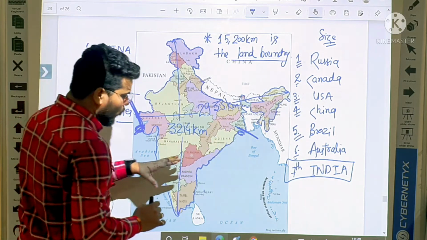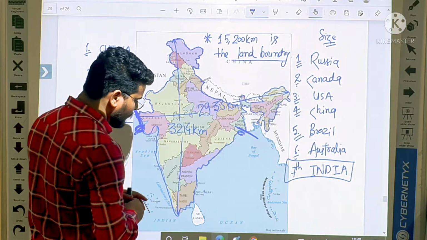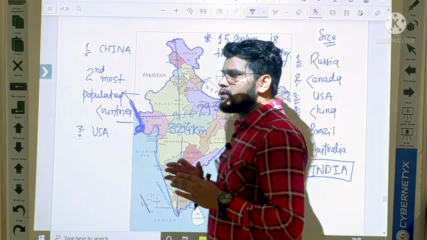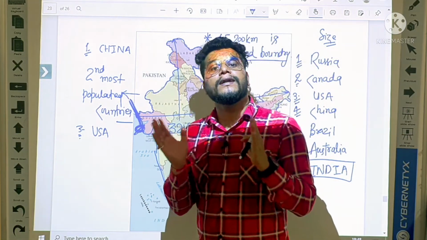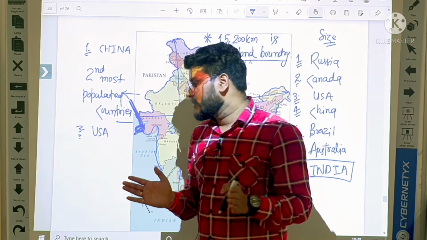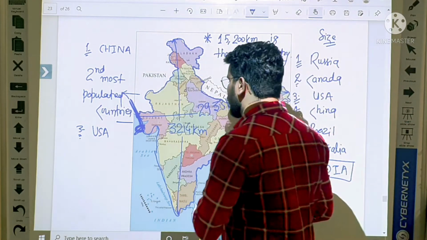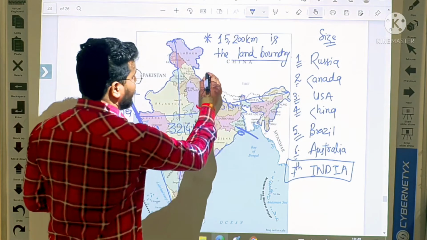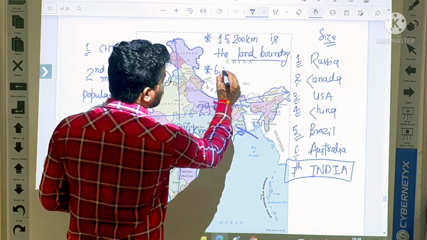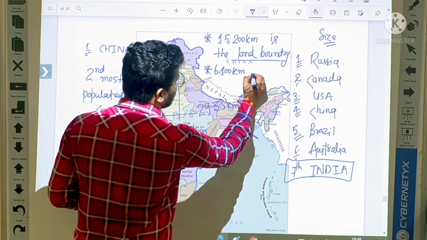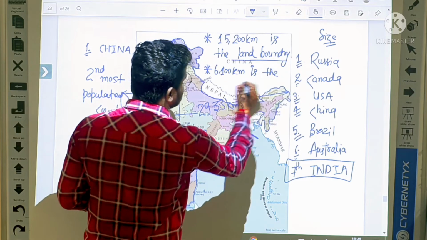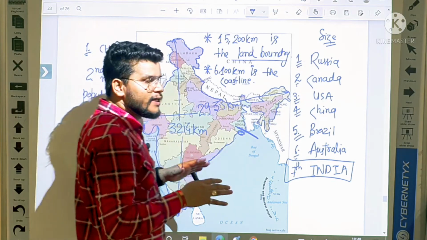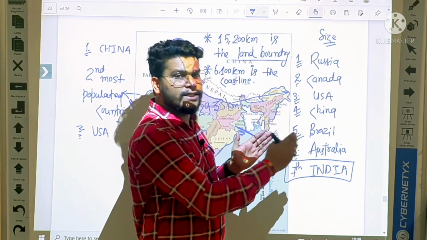And do you know, student, what is the length of water bodies? In this, India has 6,100 kilometer. Okay, it is the coastline of India. What is the coastline of India? 6,100 kilometer. So here again I am going to write 6,100 kilometer is the coastline. It means the coast area touching the water bodies.